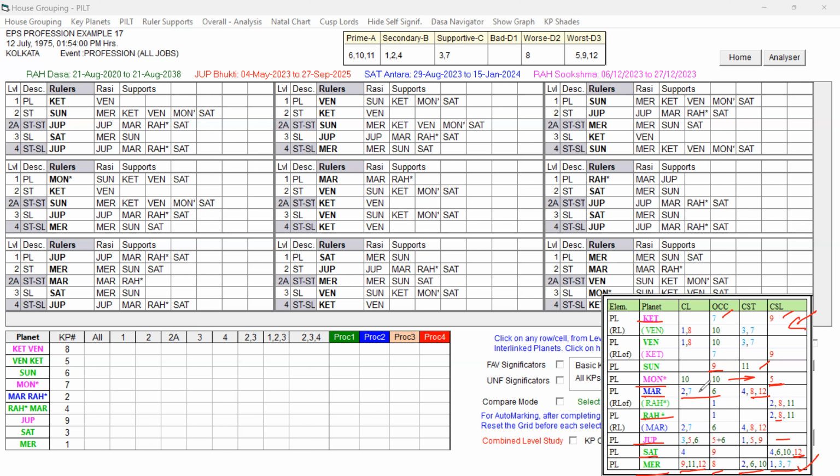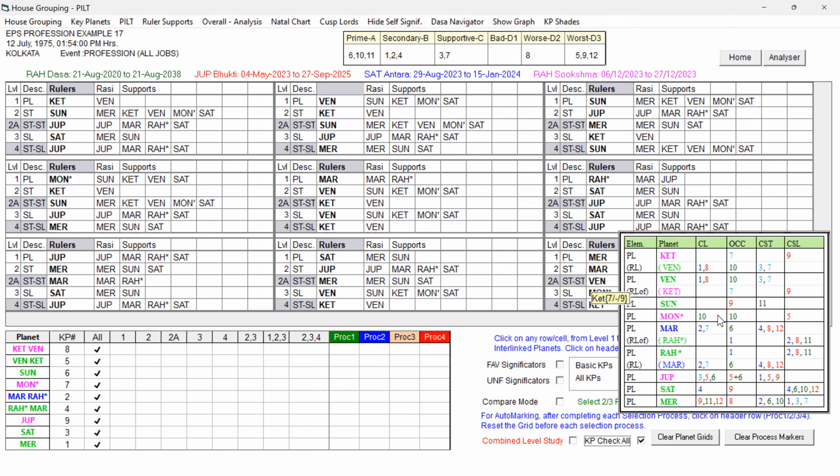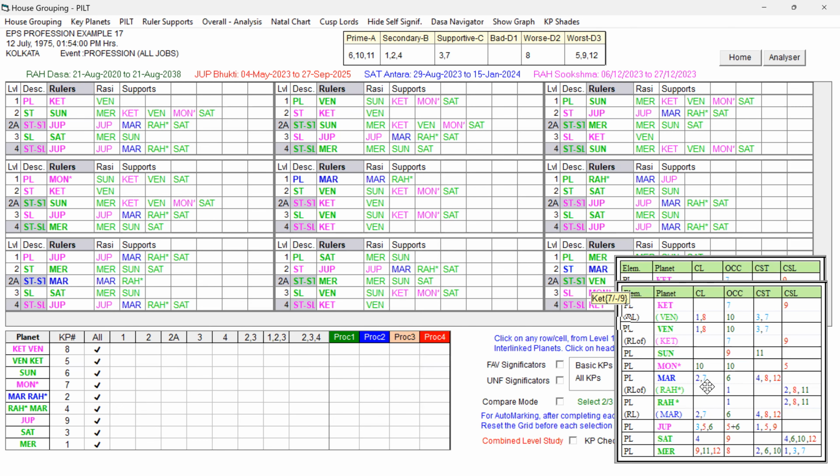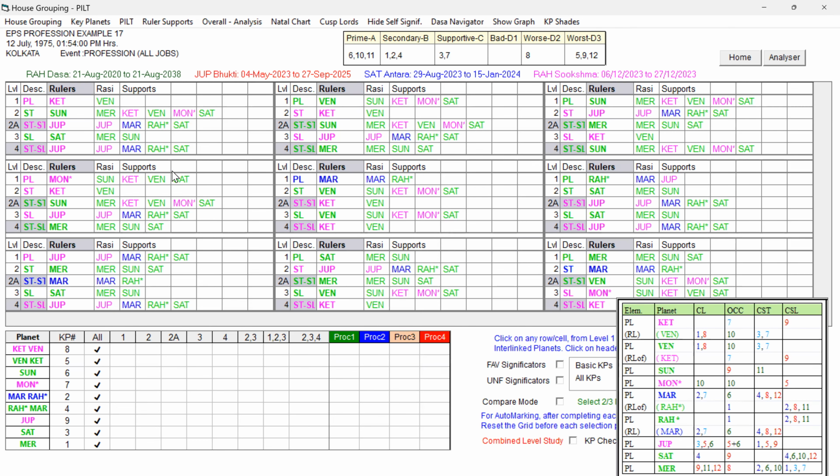Now let us check the destiny. Before that, let me select all planets with the KP shades, KP check all. Now let us check the destiny. 10th lord is Moon and 10th cuspal sublord is Saturn.